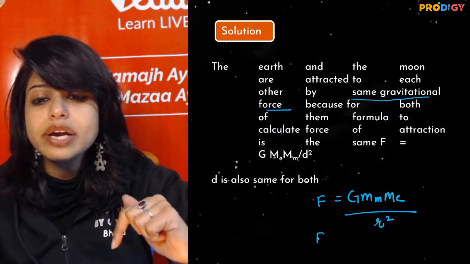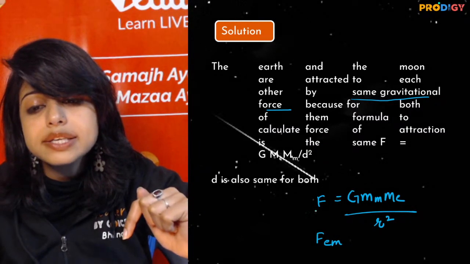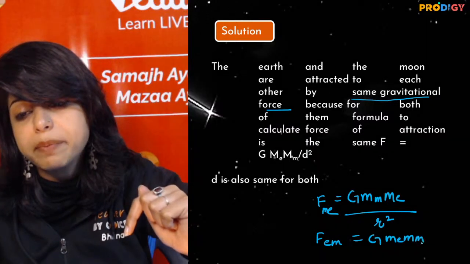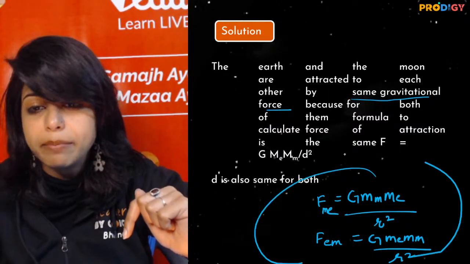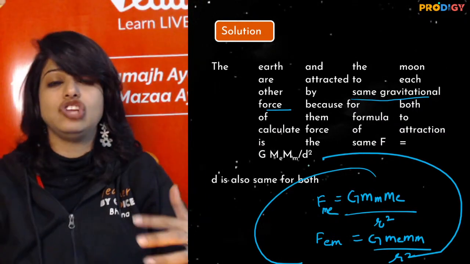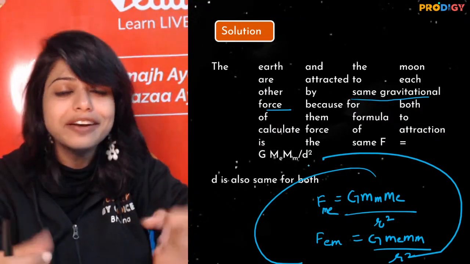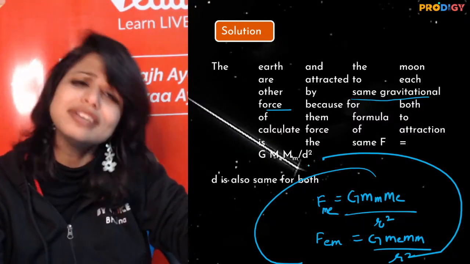And if I calculate the force of moon on earth, it will be again capital G, m of E, m of M upon r square, which is the same. Hence, they will be attracting each other with the same force. So making a 1-marker question into a 2-marker answer is actually your smart way.